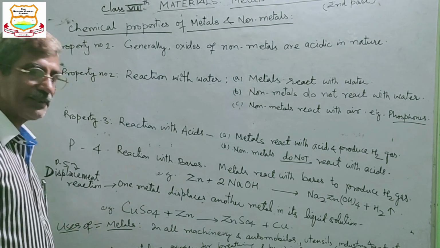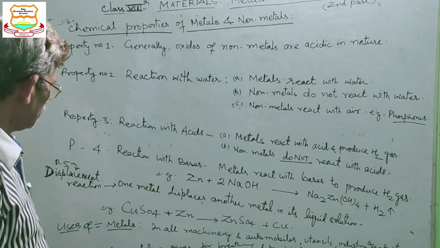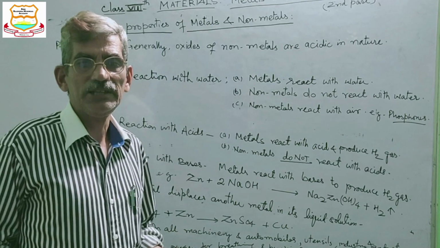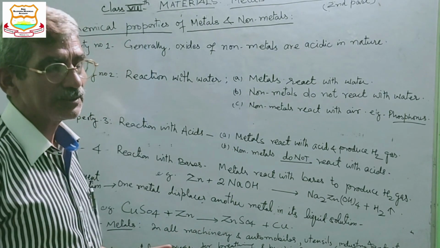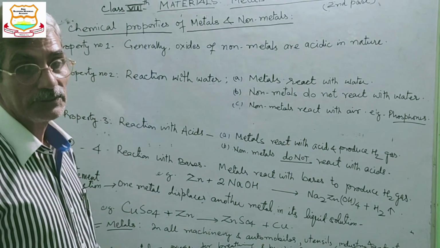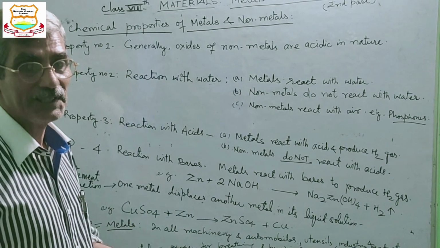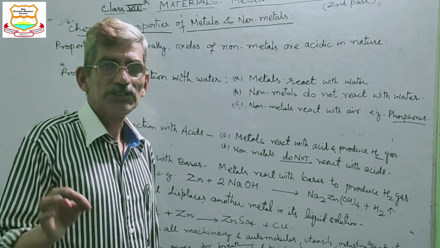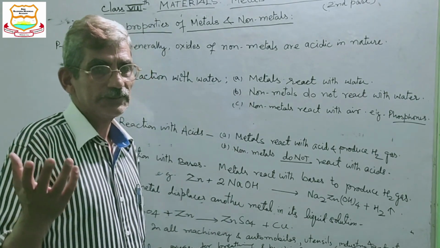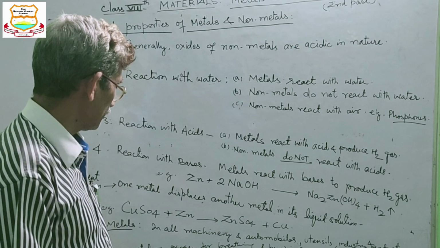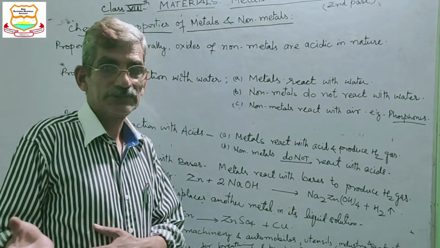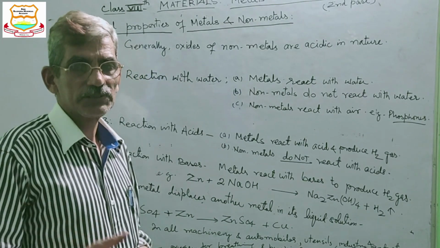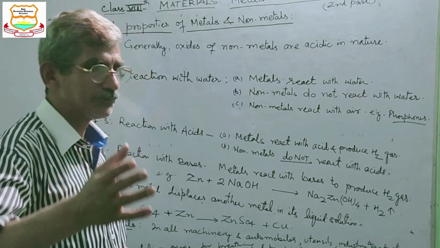Now the uses of metals and non-metals. Regarding the uses, in daily life on earth, a lot of things are made of metal. All the machines, small or big, use metals. All automobiles, meaning all transport material, whether water transport, road transport or air transport.